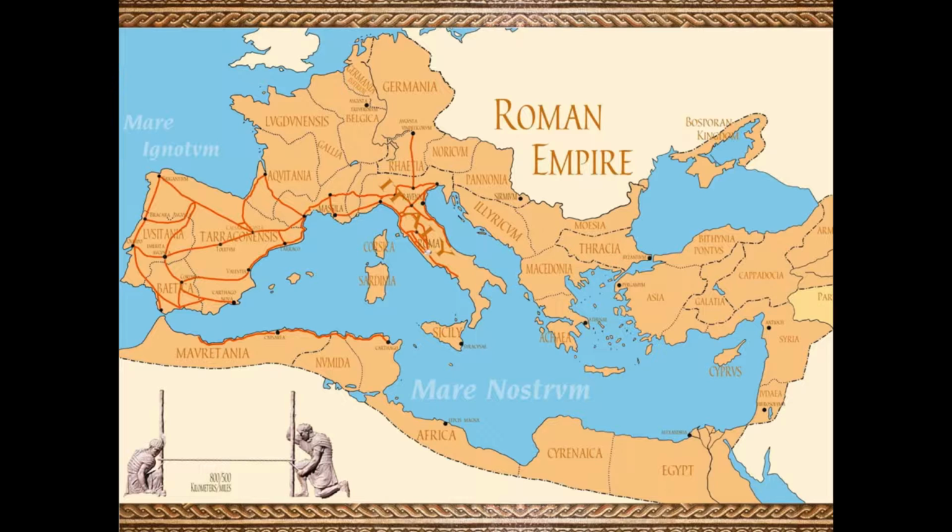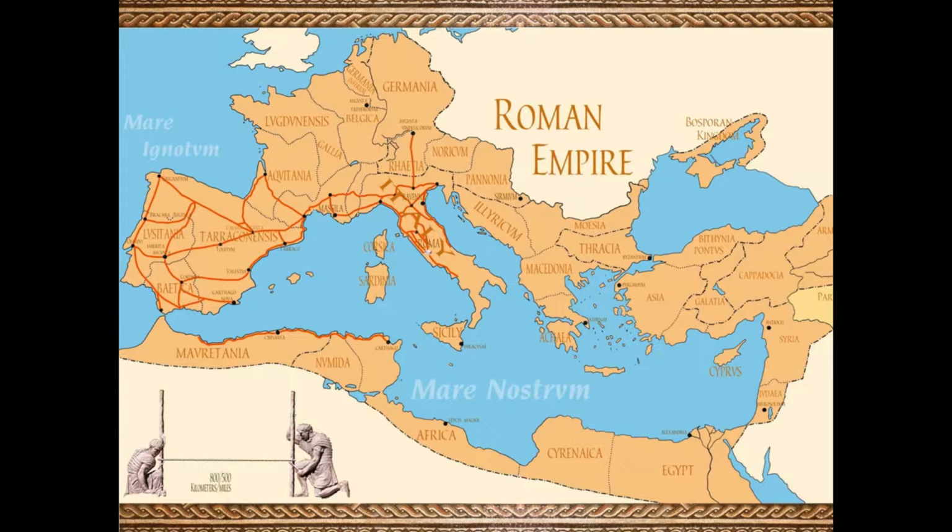306 AD, Constantine becomes emperor. Rome becomes a Christian empire. Before this, Rome persecuted the Christians. Constantius dies, and his son Constantine is the new vice emperor of Galerius. 380 AD, Christianity. Theodosius proclaims Christianity as the sole religion of the Roman Empire in 380 AD.